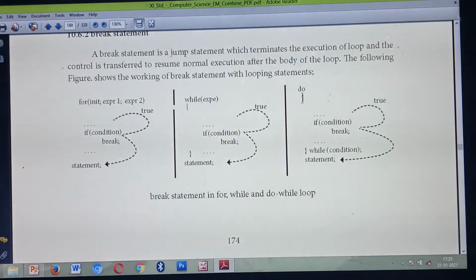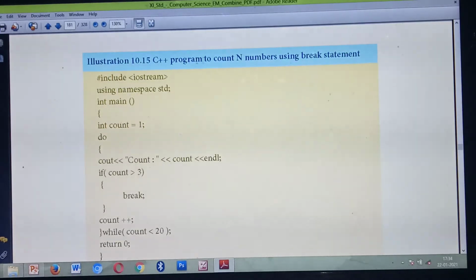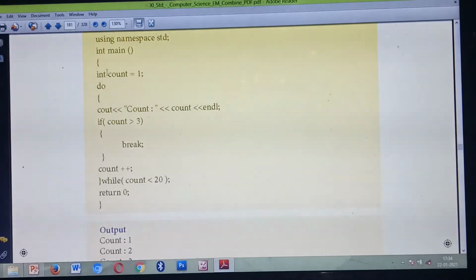Okay, so now we are going to see one example program. See, write a C++ program to count n numbers using the break statement. So you are going to count some numbers using the break statement. Okay, so what's the first line? Header file, #include iostream, then namespace, then the main function. Here you are going to declare one variable called count. What's the initial value? The initial value of count is 1.